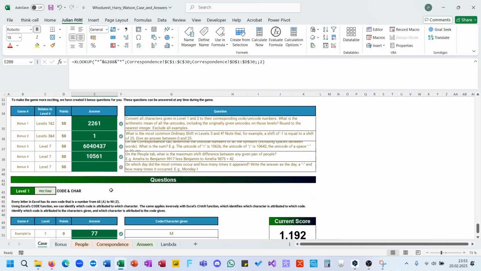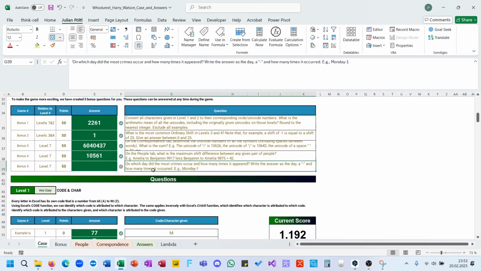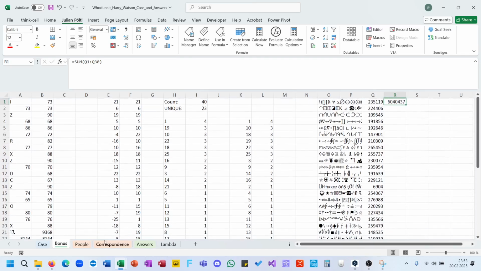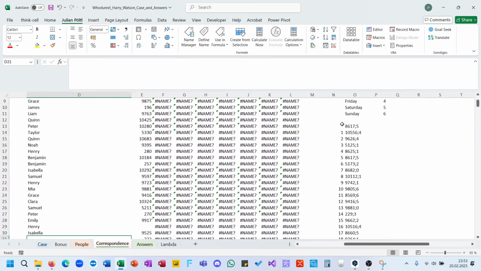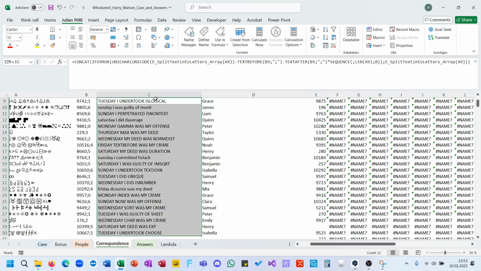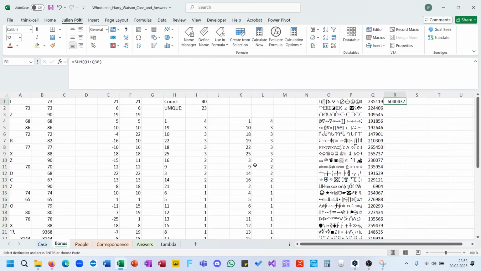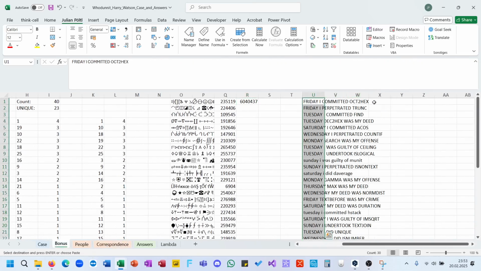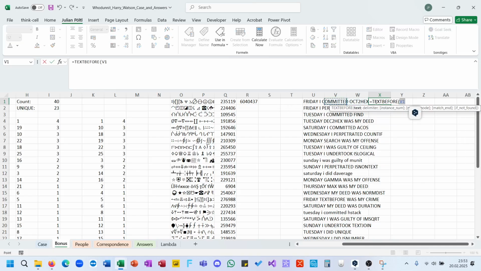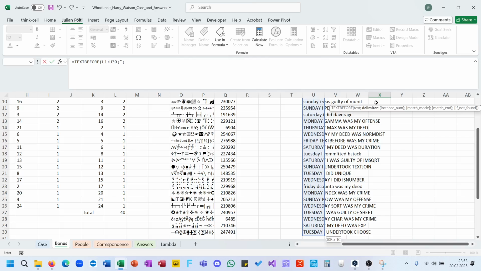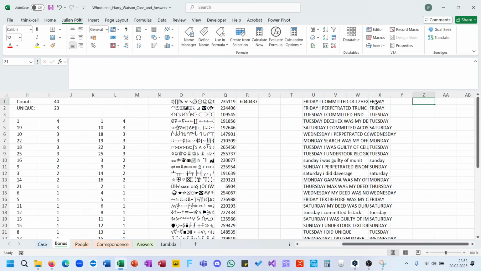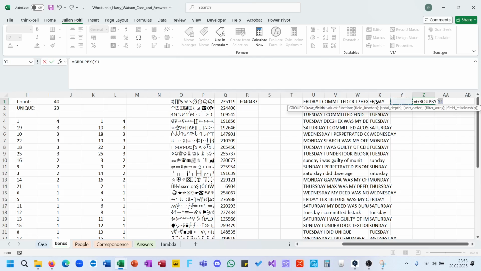So only the last bonus questions. Day and the format should be day value for the most occurrence, day value minus and the number. Let's do it right here, or copy all the 30 cases, put it into the bonus tab, text before, and now also group by possible.